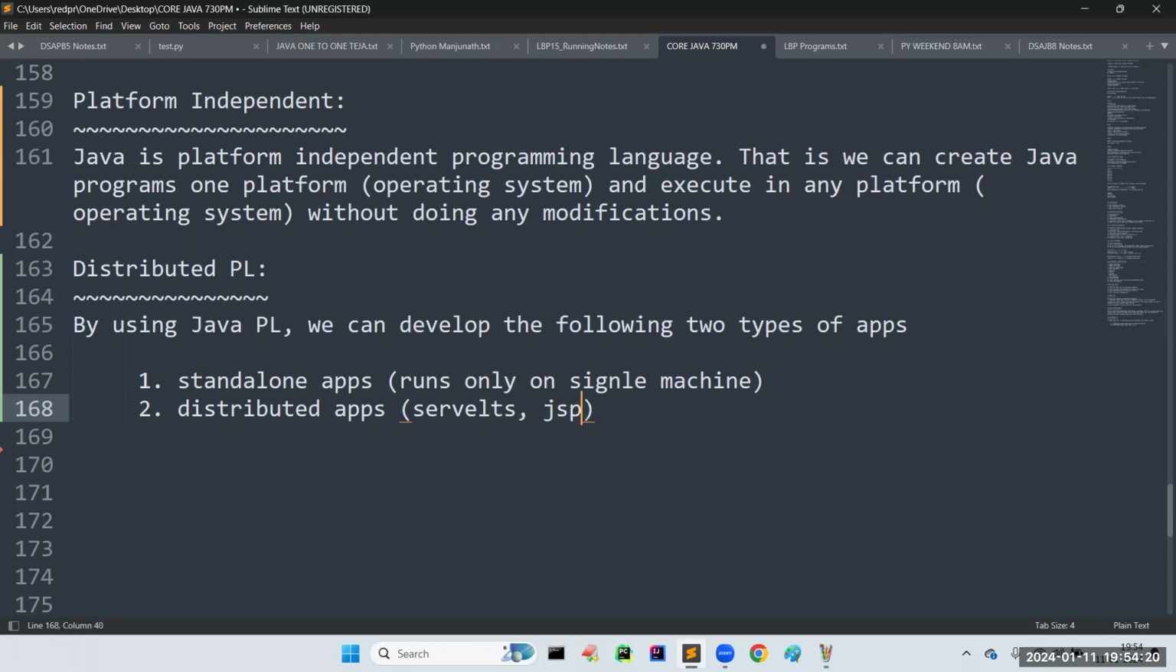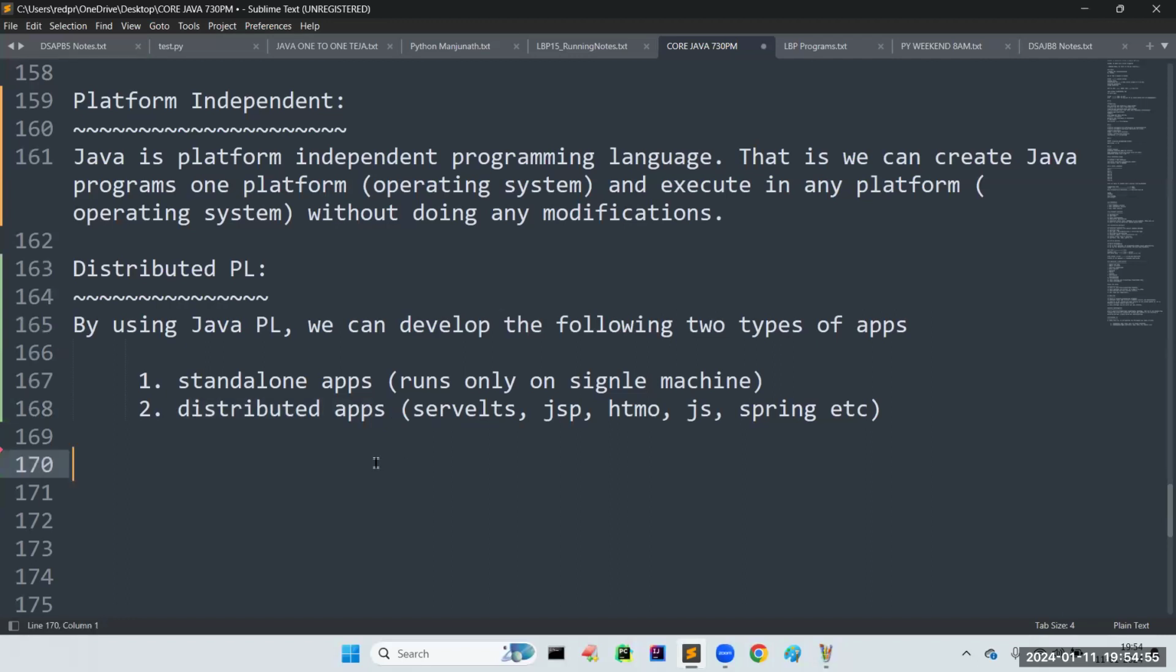I can use JSP, HTML, JavaScript, and Spring Boot. Sir, all these are nothing but distributed applications. I can prepare one application and save it in one server. If any system is connected to that server by using some protocols, some IP address, or localhost, we can access that information. Such a facility is available.